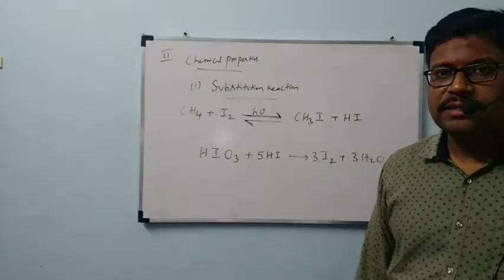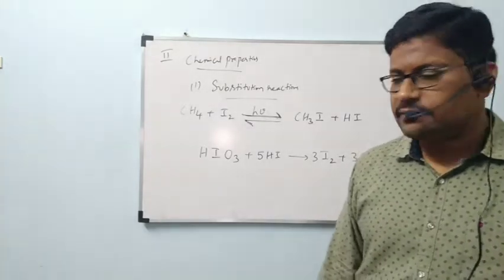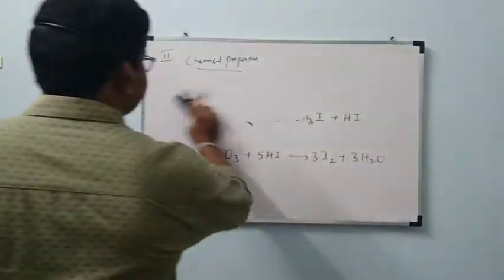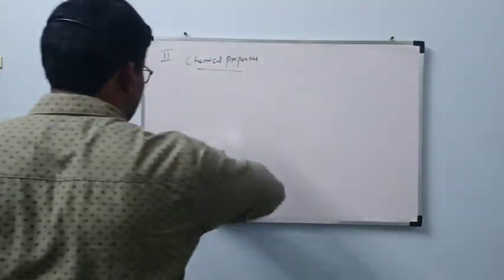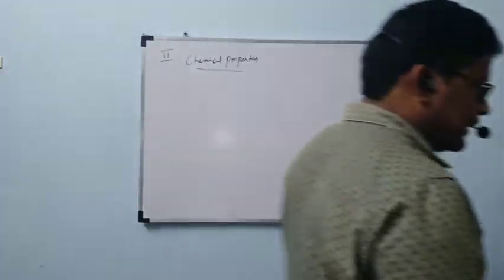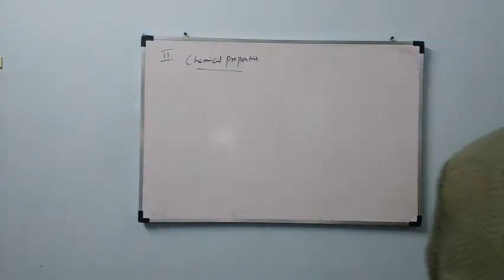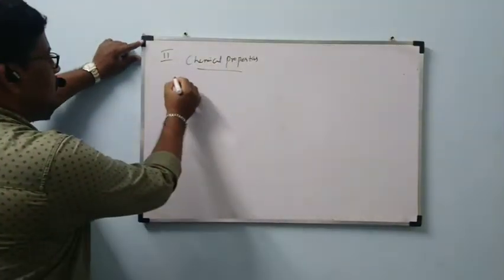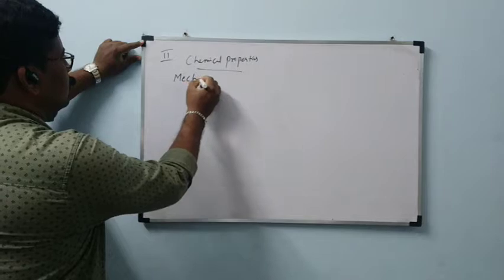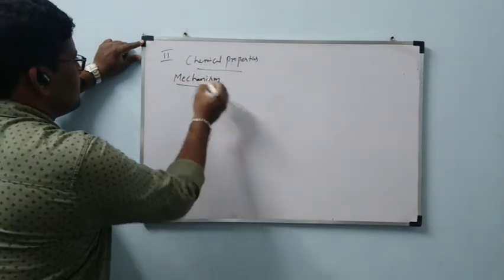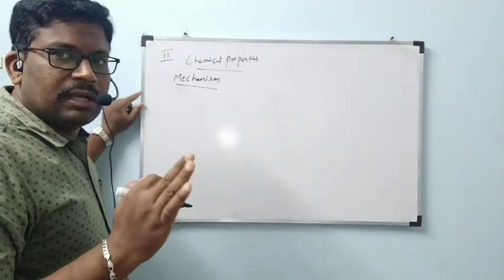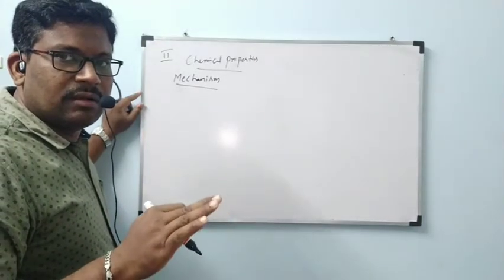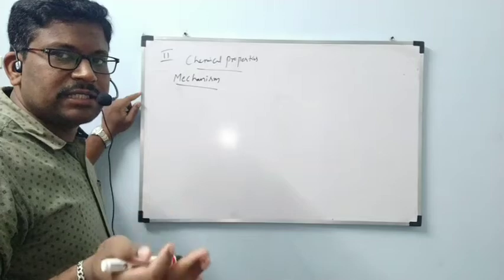Okay? Now we will see the mechanism of this reaction. Let us see that one. The mechanism of this reaction involves 3 steps: chain initiation, chain propagation, and chain termination.